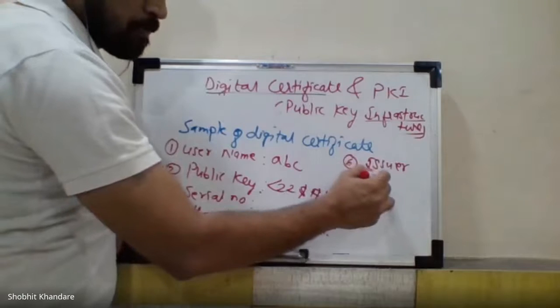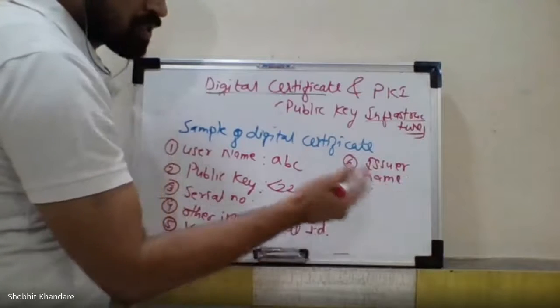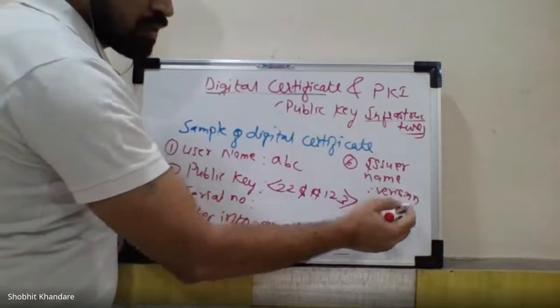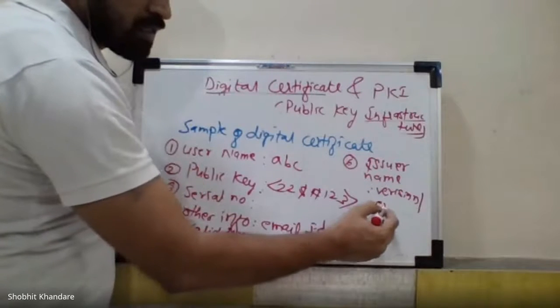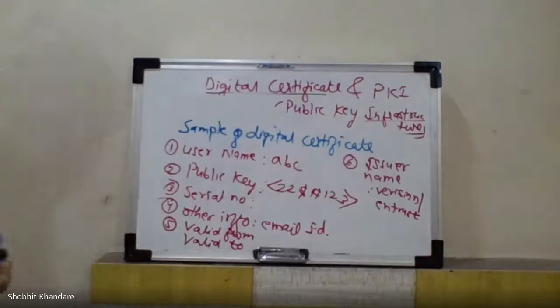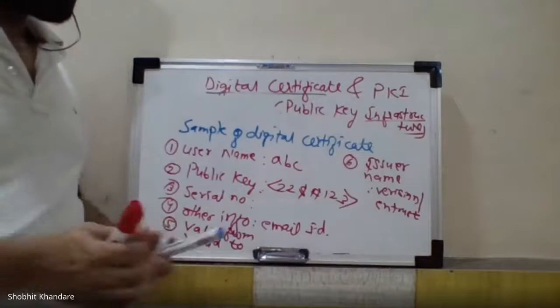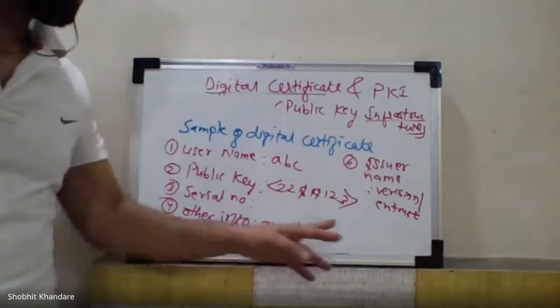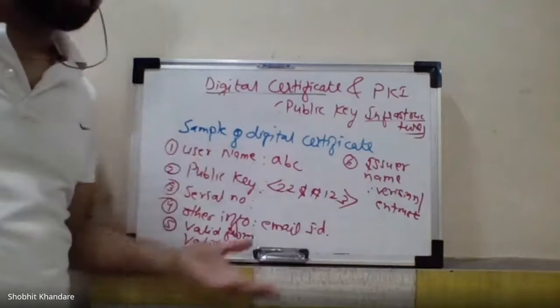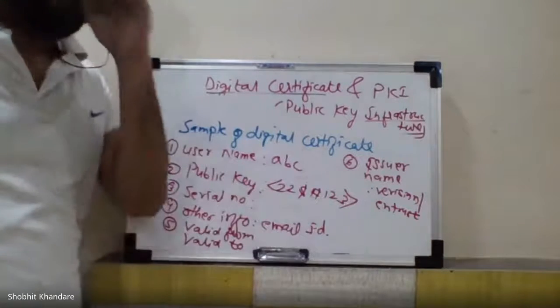Issuer name. तो issuer का name पे जैसे मैंने 2 बताया था, एक रहता है वेरी साइन या फिर एंट्रस्ट. So these are the 2 reputed issuer authorities which are issuing the digital signature. Okay, VeriSign या फिर Entrust. So this is a sample of a digital certificate. These everything is mentioned in the digital certificate.